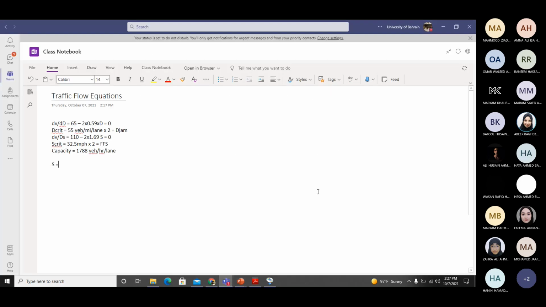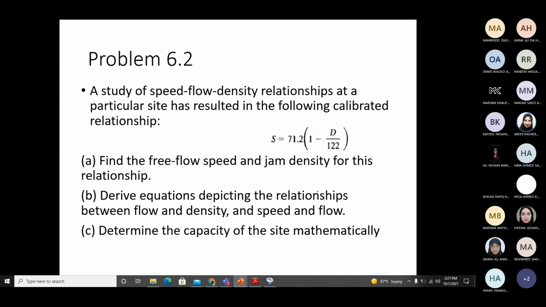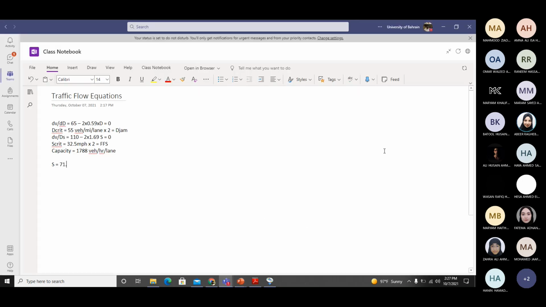Okay, so speed equals, I'm opening the bracket now, 71.2 divided by 122 into 0. So this means speed equals 71.2 miles per hour. Okay, this is very simple.